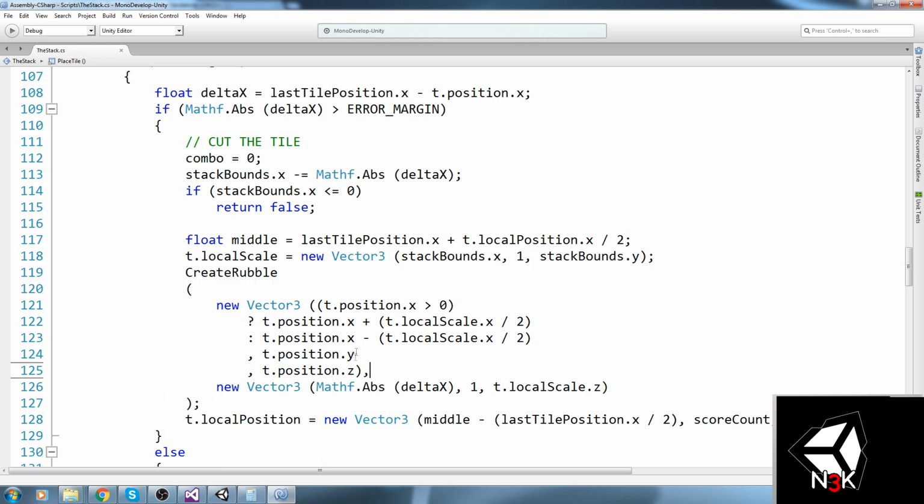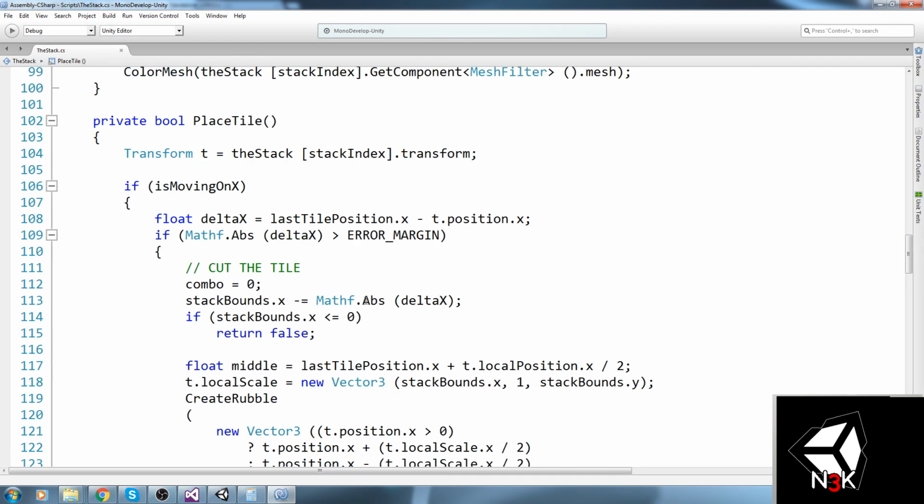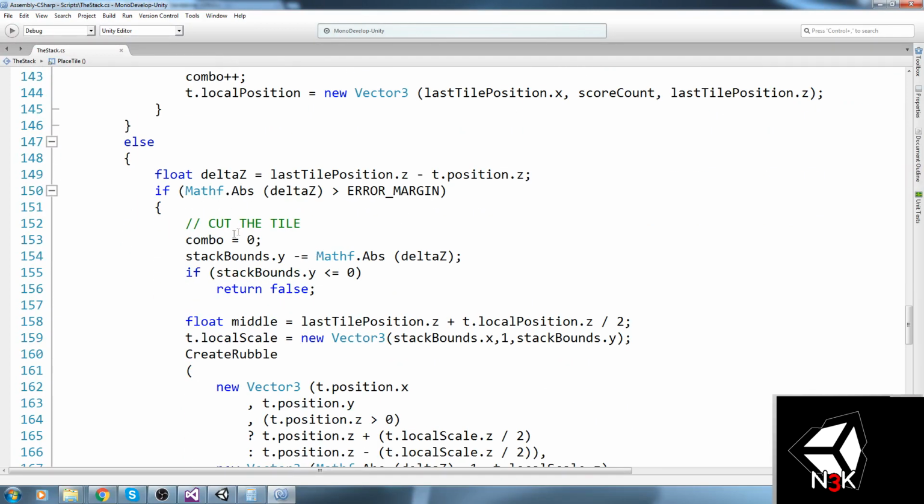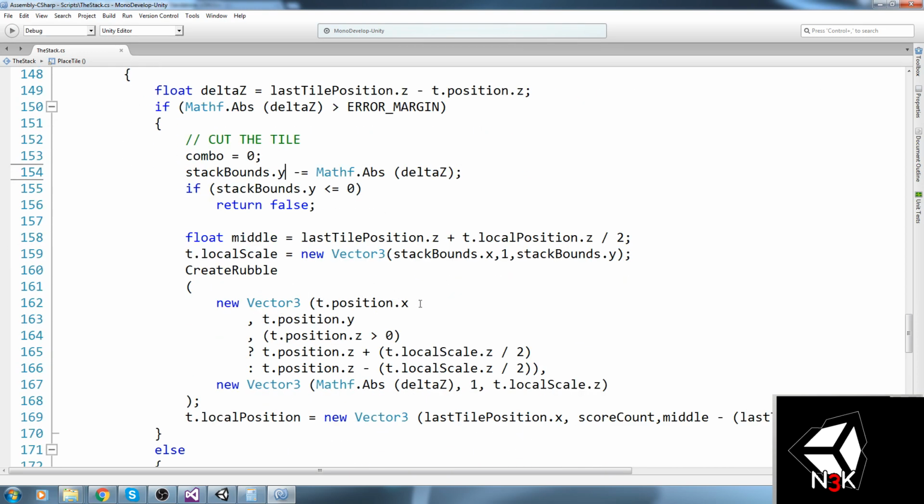We create a rubble at the position. Oh no, that's not good. I'm on the wrong function. So position in X is okay. Position in Y is always the same.